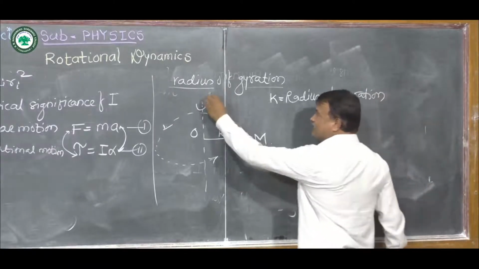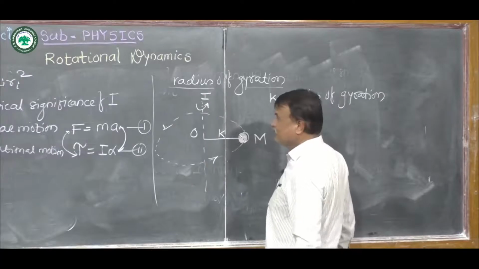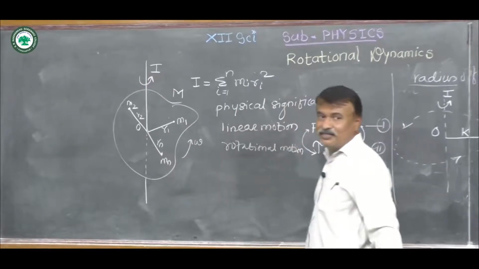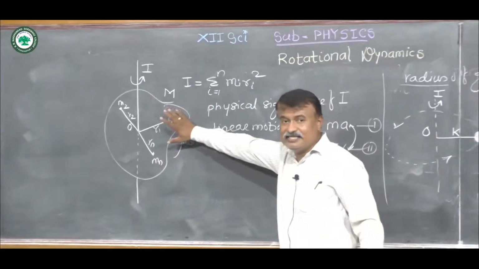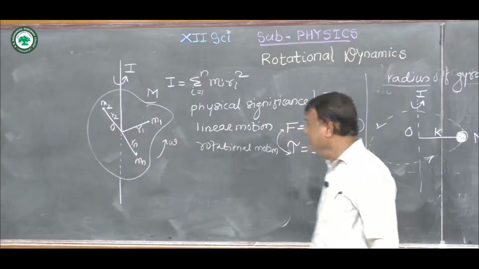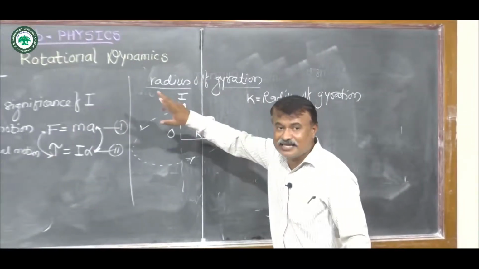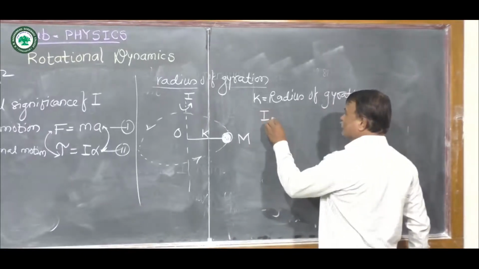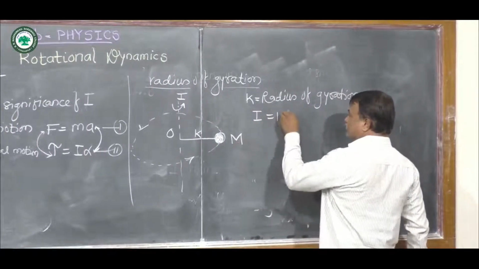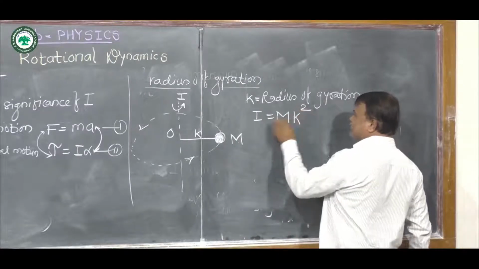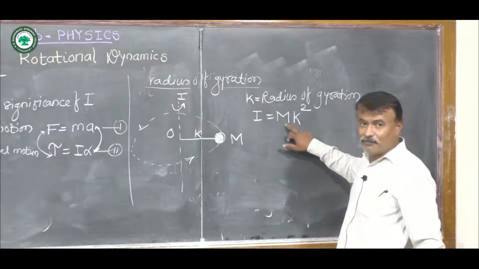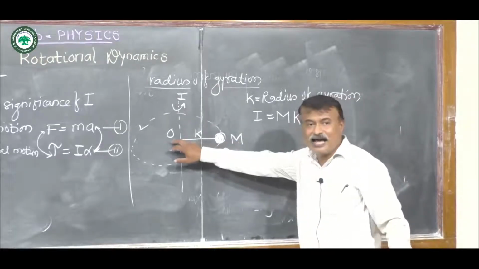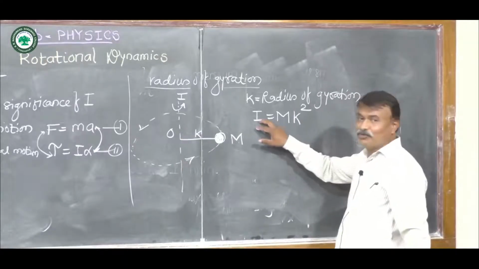If I is the moment of inertia of the rigid body, then it is also the moment of inertia of the point mass, since both have the same mass capital M. Then we get moment of inertia I is equal to mk square, where m is the mass of the point mass, k is the distance between the point mass and the axis of rotation, and I is the moment of inertia.